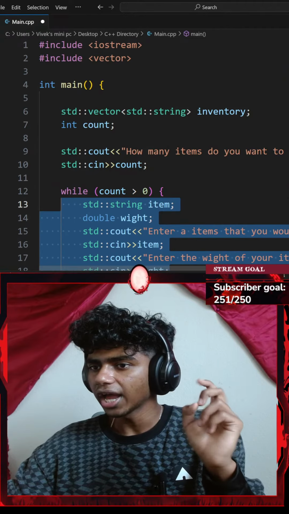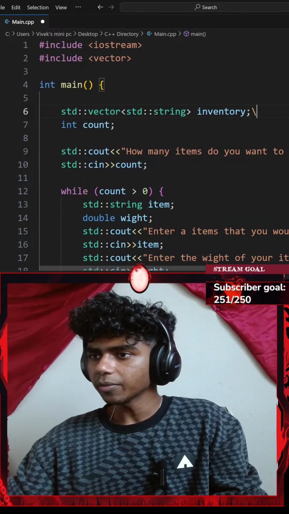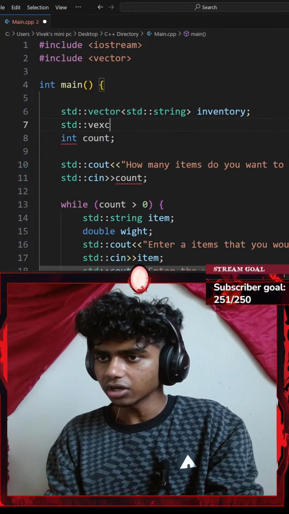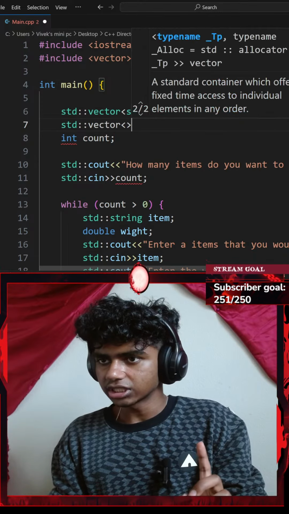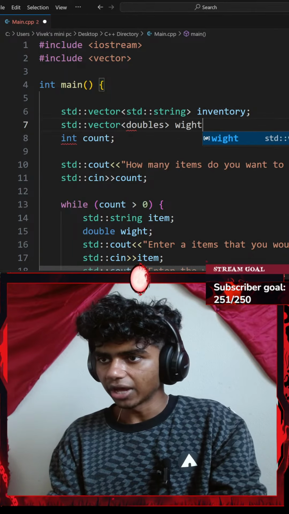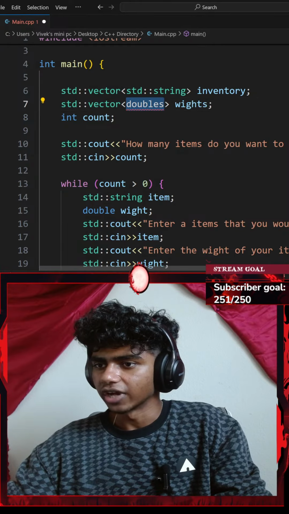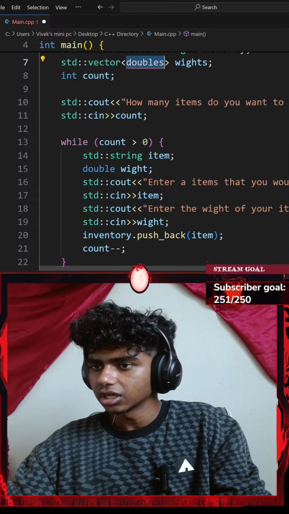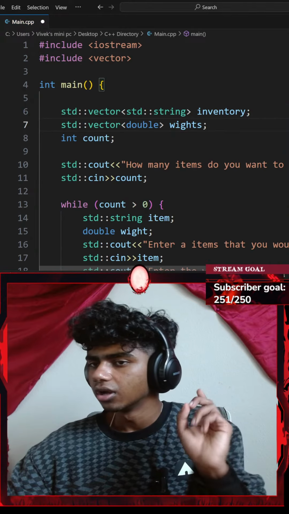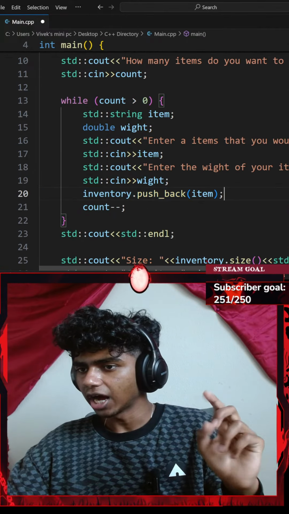Now let's create another vector. Under my vector of inventory, I'll create another standard vector which consists of only doubles. This is going to be called my weights. Did I spell doubles correct? It's just double. There we go. And then after I go with inventory.push_back my item, just like that,